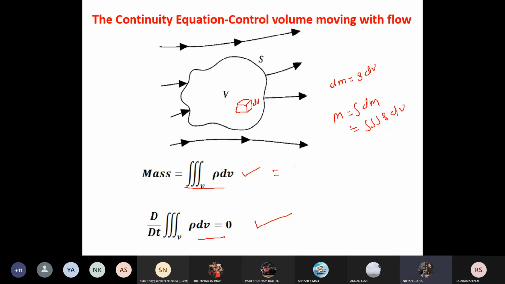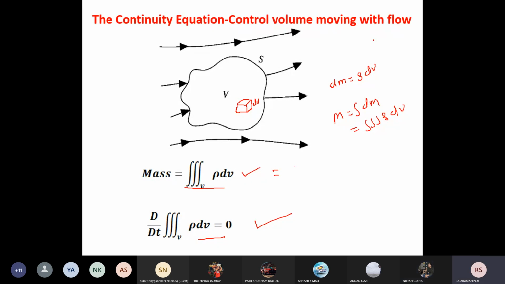Here mass is conserved. Are you getting this? Yes, the mass is conserved, but it is moving with the flow. I will tell you. If we consider a balloon flowing with the flow, and we consider the mass inside the balloon, it is fixed. Are you getting this? Okay.